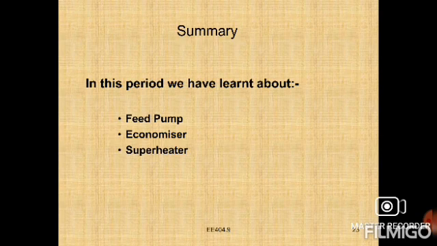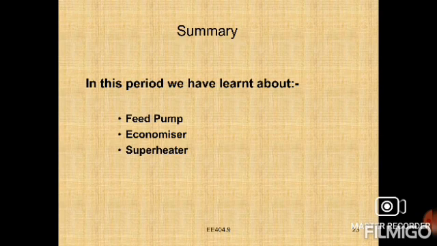This leads to wastage of useful energy and also causes atmospheric pollution. So many efforts were made to recover this waste heat to improve the thermal efficiency and performance of the boiler. Some auxiliary devices are used along with the boiler to recover the waste heat and also improve the performance of the boiler. So this is the main intention. These auxiliary devices are known as the boiler accessories.